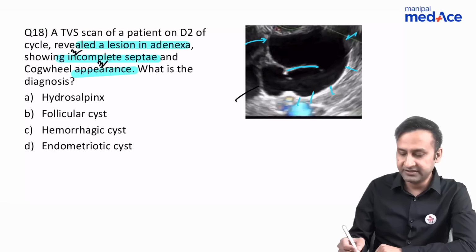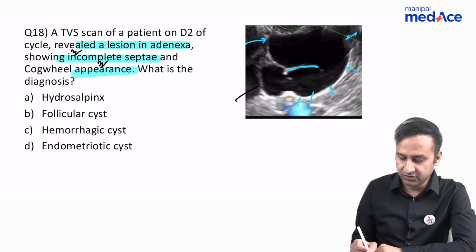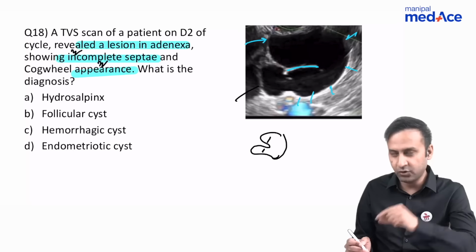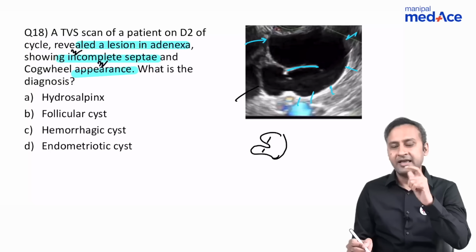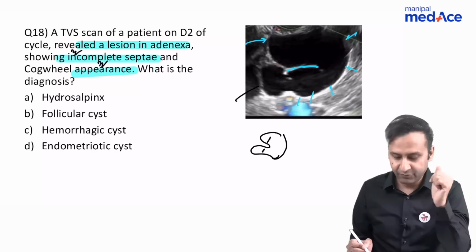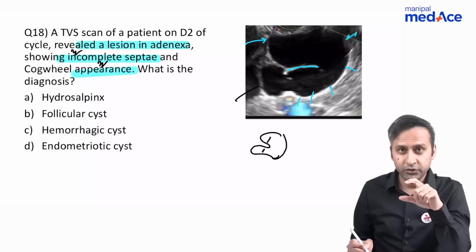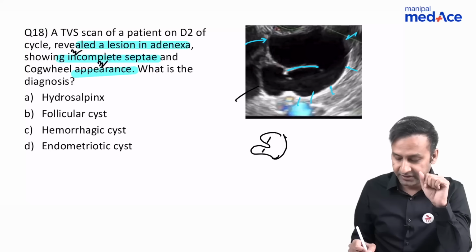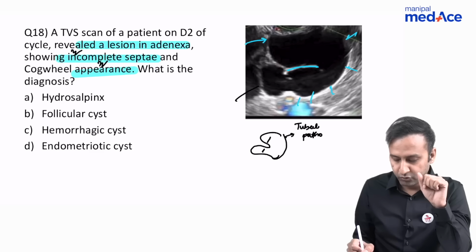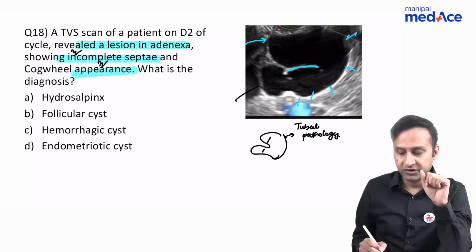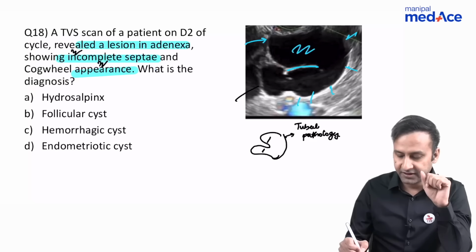Why do you have incomplete septa? We have incomplete septa because many a times these tubular structures can get infolded. So if this infolding occurs, it will result in formation of a partial septa type of appearance. And I already told you that whenever you see this incomplete septa, you're dealing with some form of a tubal pathology. That is, the fallopian tube is diseased in this case. And what is this fallopian tube containing? You can see it's containing all black or anechoic contents. And what is black or anechoic? It is water. So this tube is filled with water.